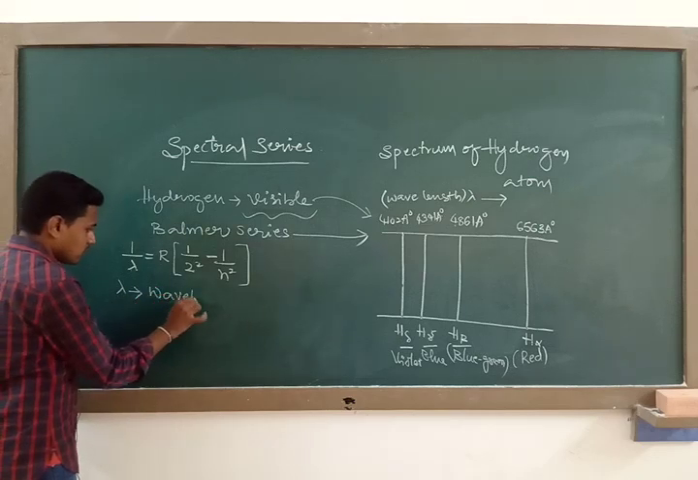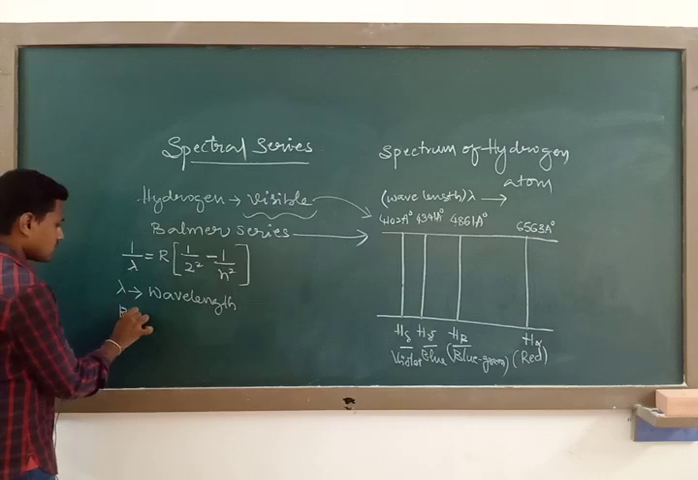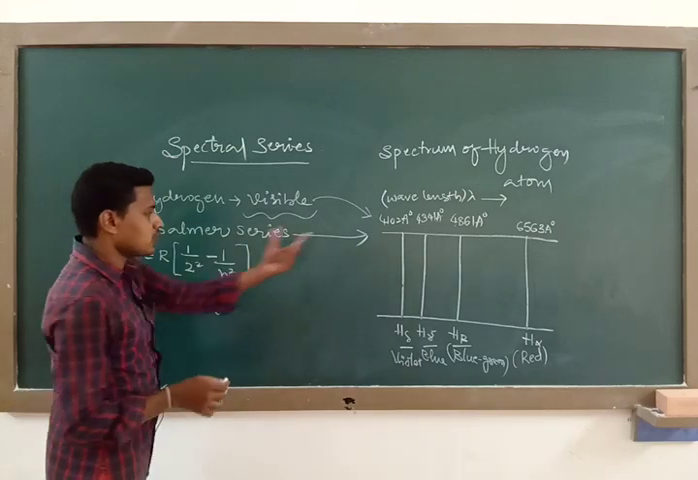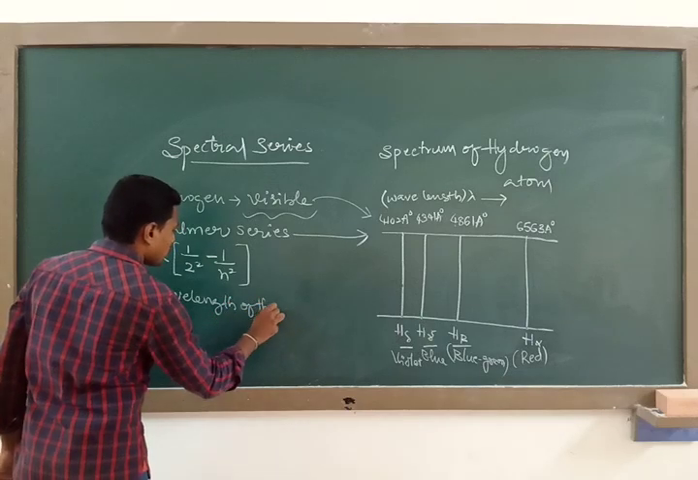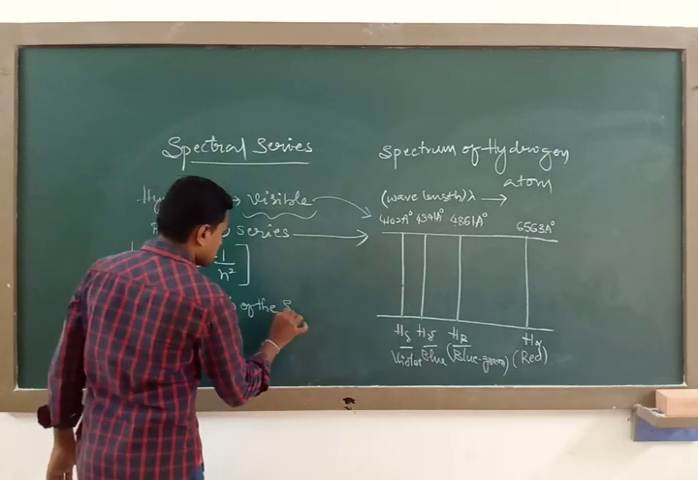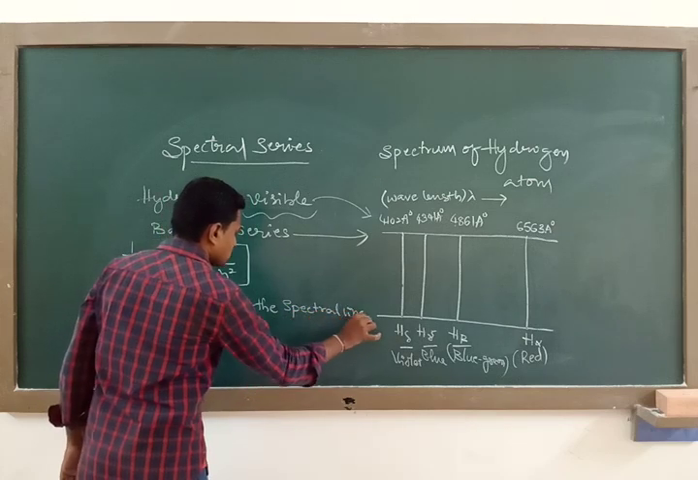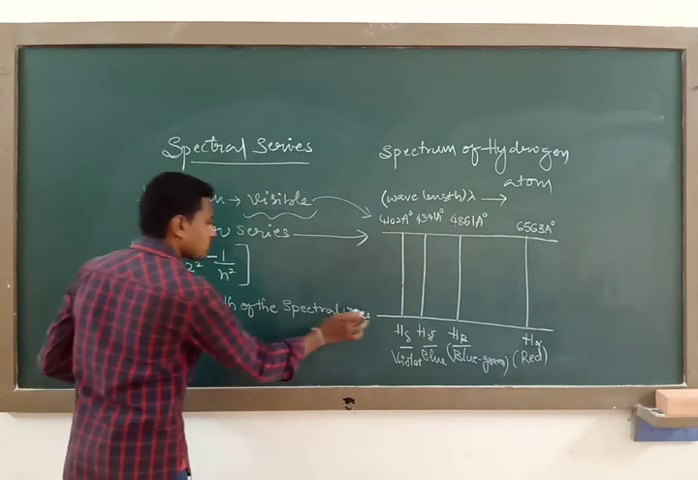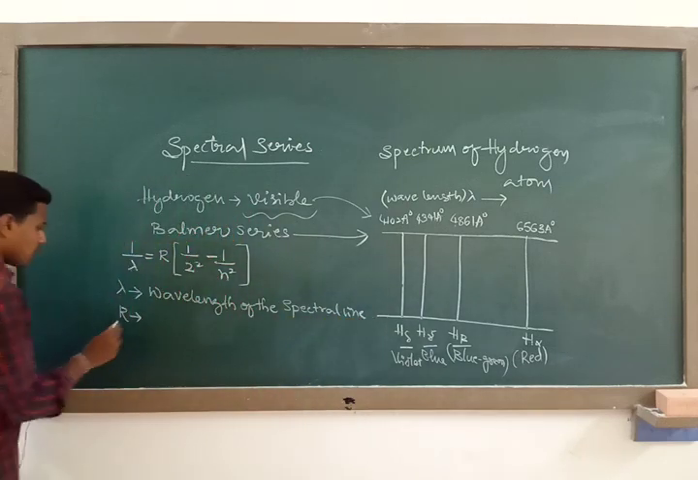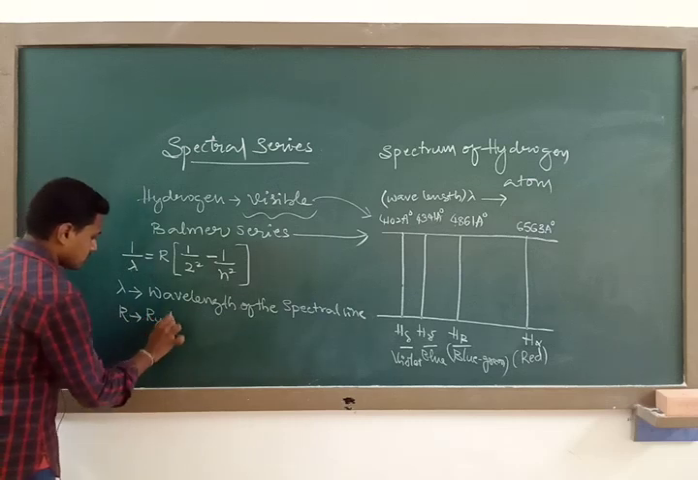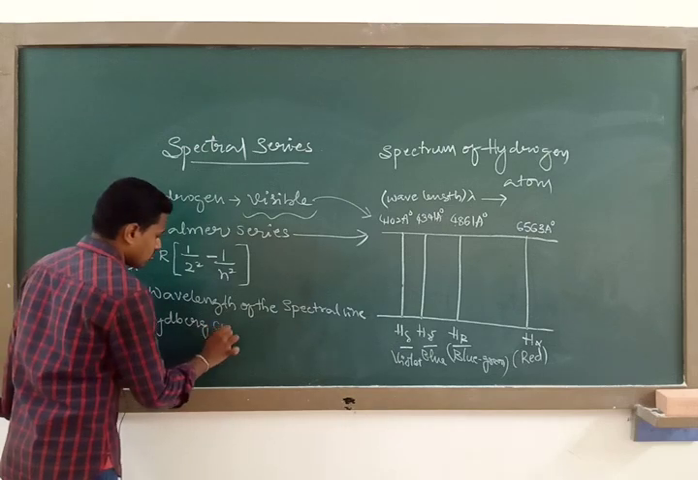Where lambda is the wavelength of the spectral line, corresponding to the respective spectral line. And R is the Rydberg constant.